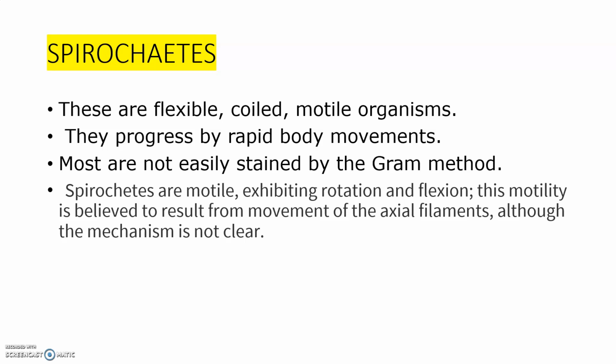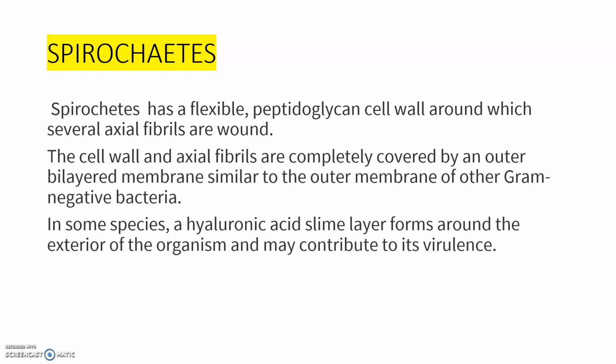This type of motility, due to rotation and flexion, is believed to result from the movement of their axial filaments within their body. So their body possesses axial filaments. The axial filament movement is responsible for rotation and flexion, although the mechanism is not very clear.